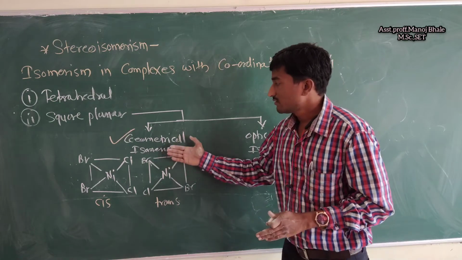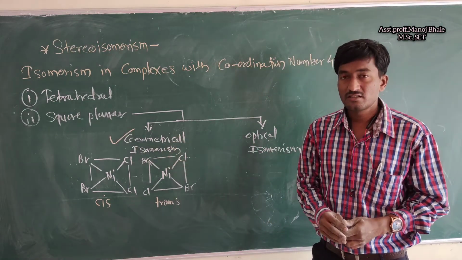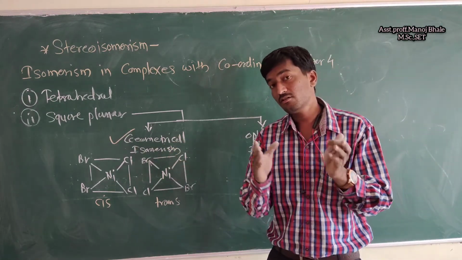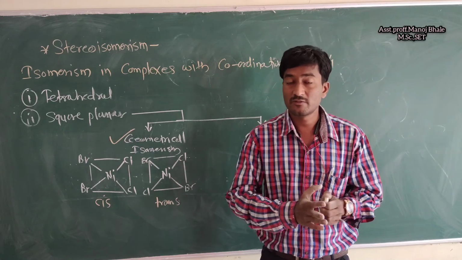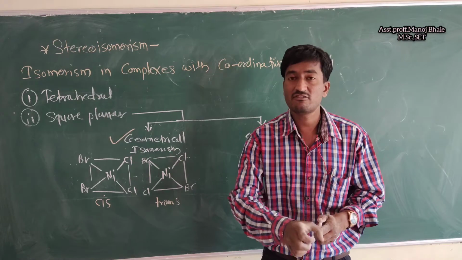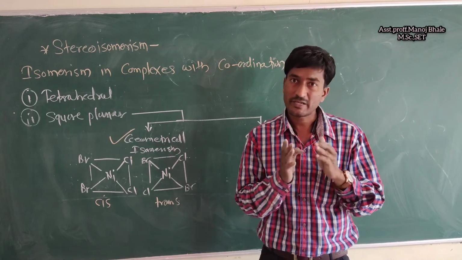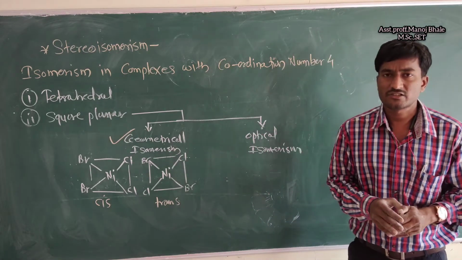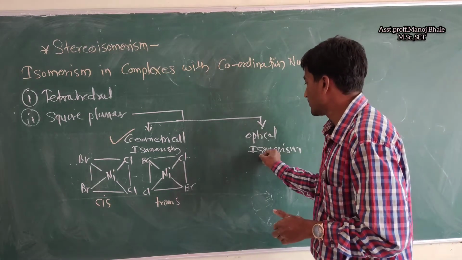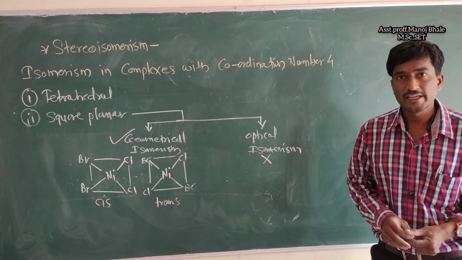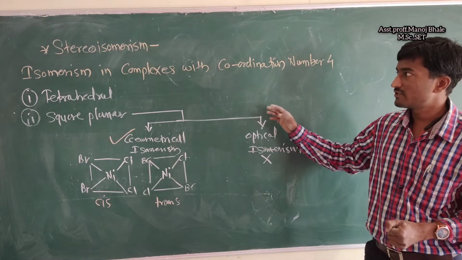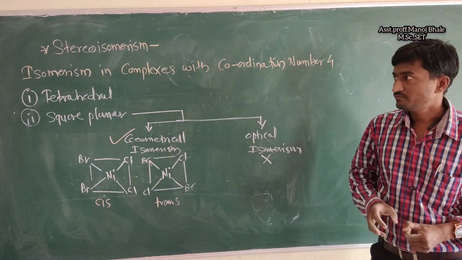That means there is a plane of symmetry present here. If all the atoms are different, there is still a plane of symmetry, which is present by default in the square planar structure, and because of that these are optically inactive. So that is about coordination number 4.